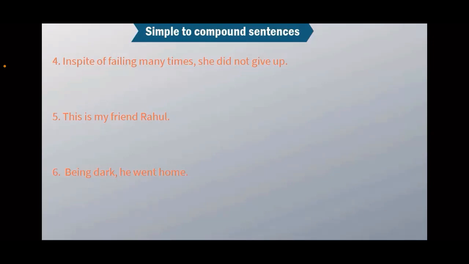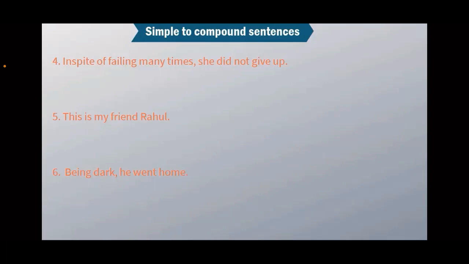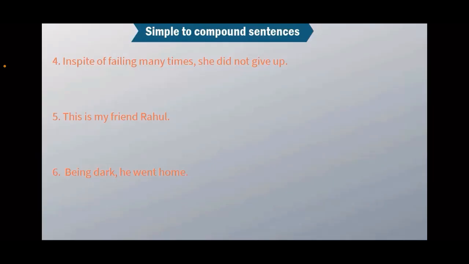I want you to make two sentences from this sentence and put one conjunction in between. Number 5. Anyone? Sir, can I try? Yes. This is my friend and his name is Rahul. Correct. Absolutely correct.